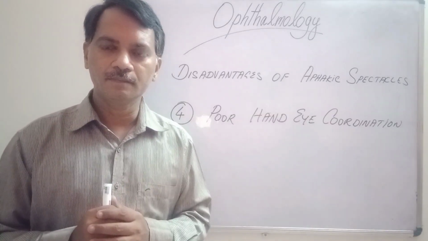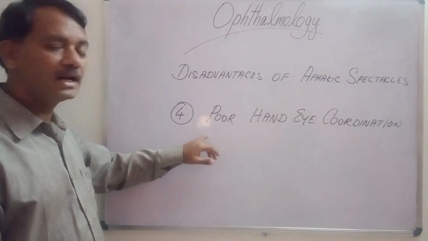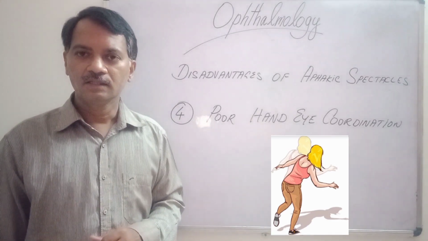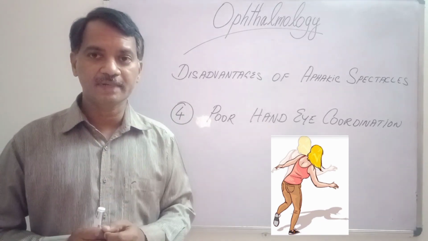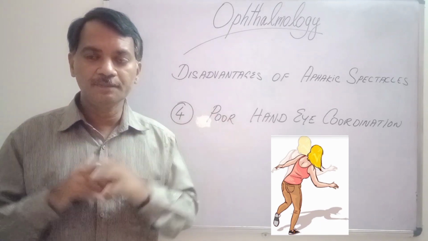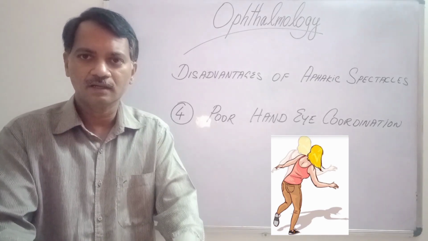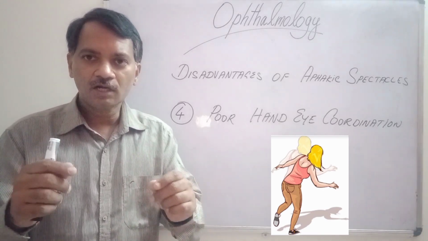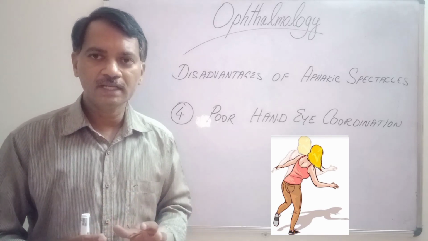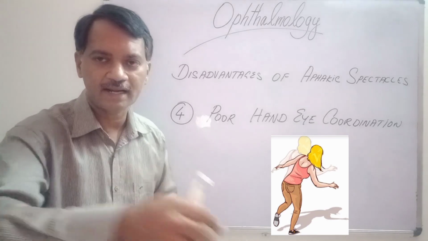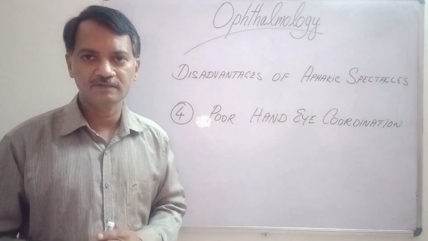Another important problem an aphakic patient wearing spectacles has is poor hand-eye coordination. The patient can see clearly only those things which fall in the center of the spectacles. Things on the periphery will not be clear, so he will find it very difficult to do his work, because if he is not used to the spectacles, there will be poor hand-eye coordination. He wants to do something but the fingers or hands will not go there. The vision will be somewhere else. That kind of difficulty a patient will have.